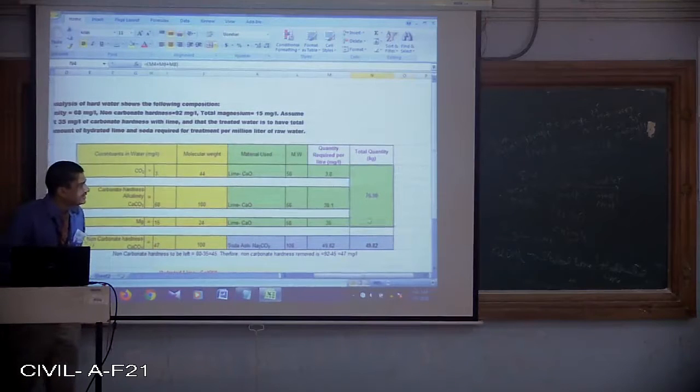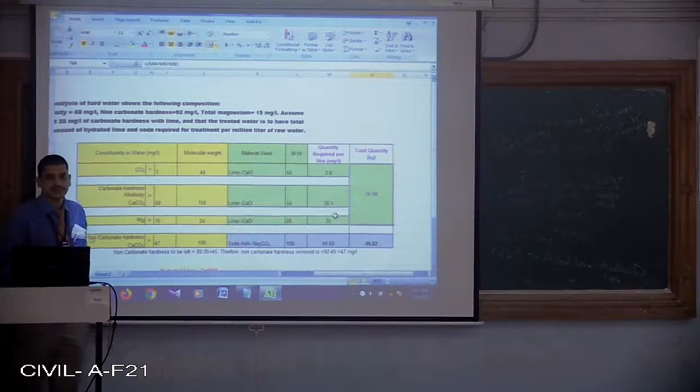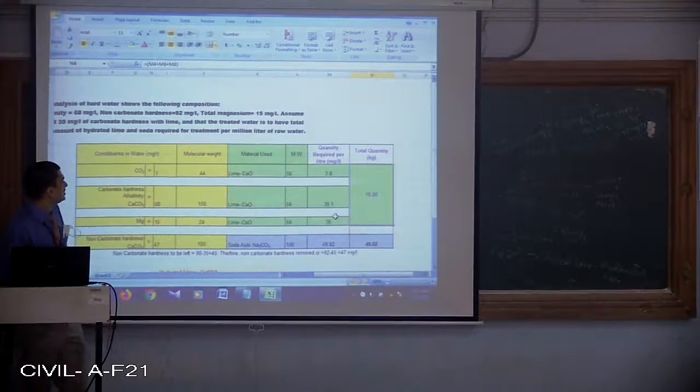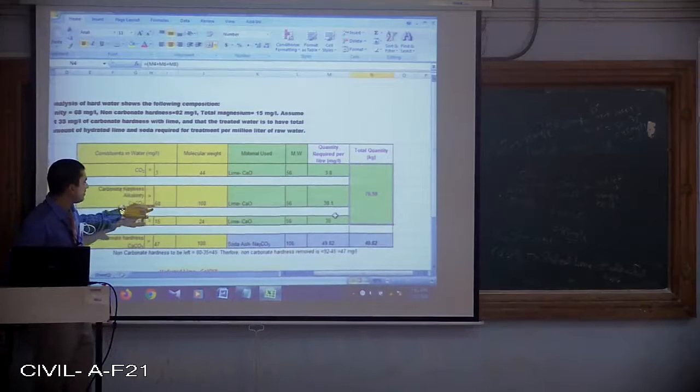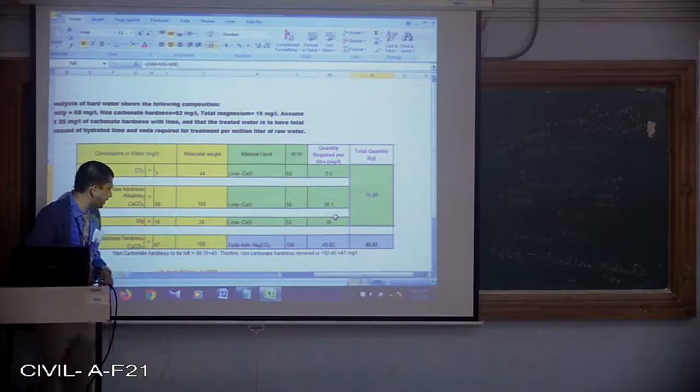So 76.9 mg per liter is required to treat 1 liter of water which consists of carbon dioxide of 3 mg per liter, 68 mg per liter of alkalinity and 15 mg per liter of magnesium.